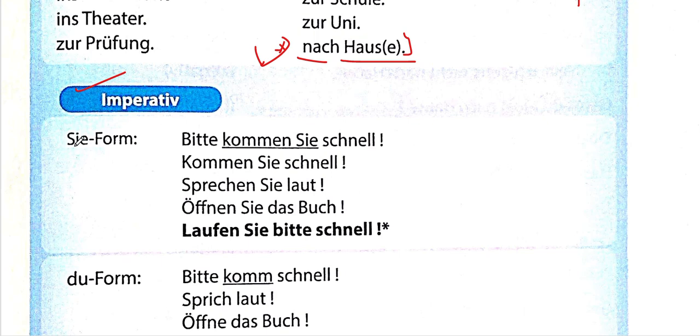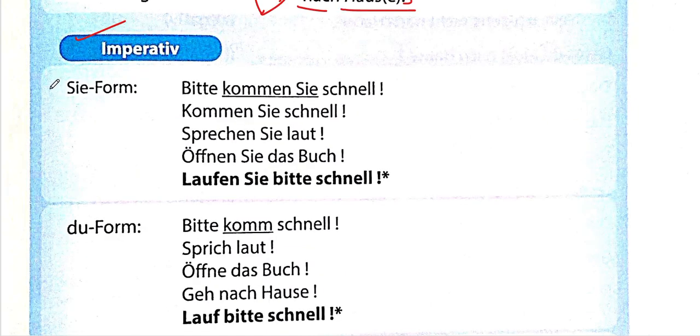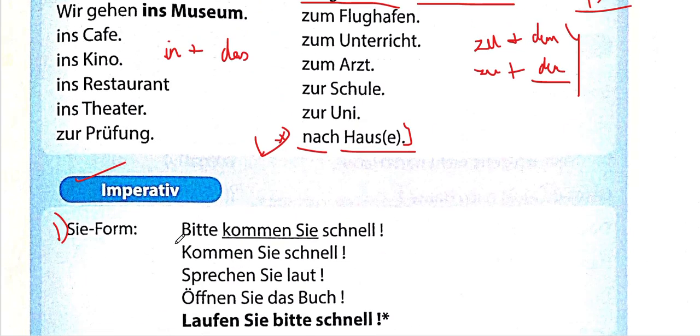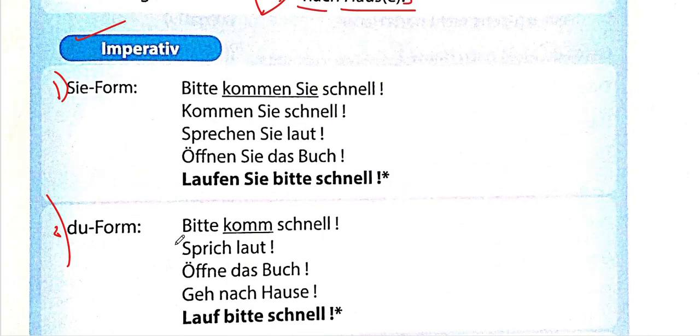Imperative in German is used in three forms. Each form has a different kind of format. The first one is the Sie form, which we will be doing in this video. The du form we'll do in the next video. The second is the du form, and the third is the ihr form. I hope you remember the verb conjugations of all of these forms.